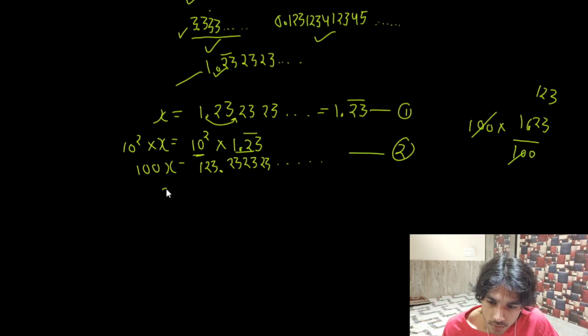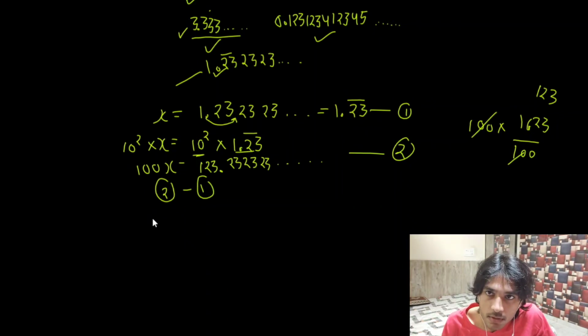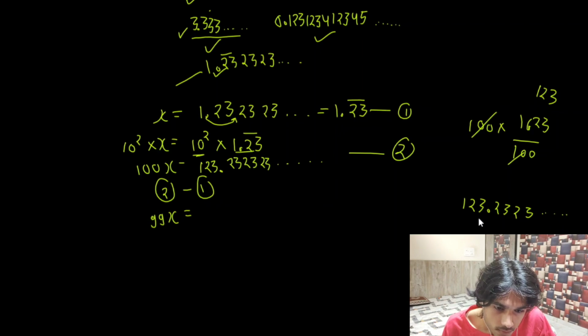Let's simply do equation 2 minus equation 1. So 100x minus x, like we have to subtract left hand side from left hand side and right hand side from right hand side. 100x minus x is going to be 99x. And 123.2323, and it goes on, minus 1.2323.